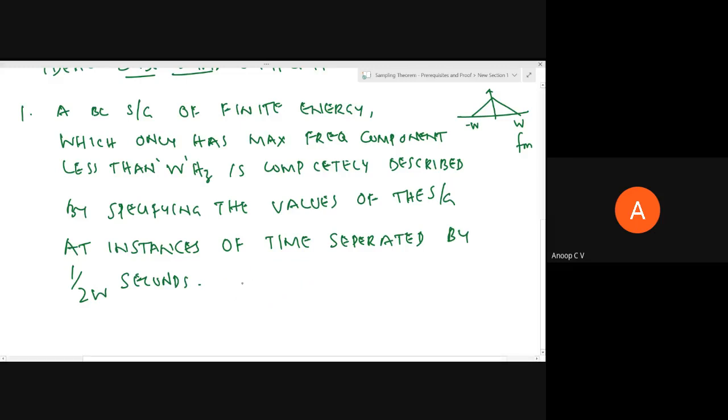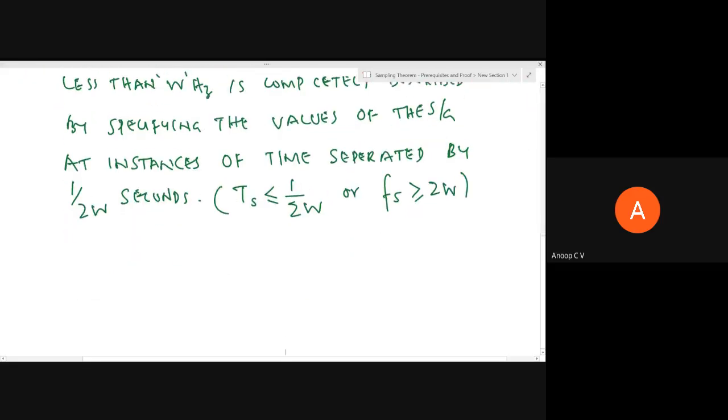It means the sampling time should be less than or equal to 1 by 2W, or the sampling frequency should be greater than or equal to 2W. So this is the essence of the first statement. If a signal has to be reliably, completely described by its samples, the sampling time should be less than or equal to 1 by 2W, or the sampling frequency should be greater than 2W. That is the first statement.